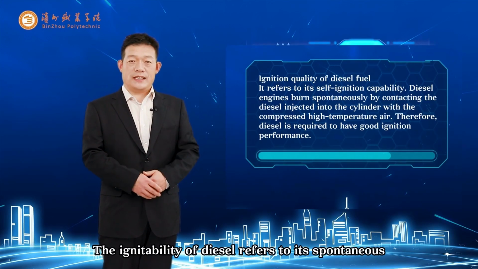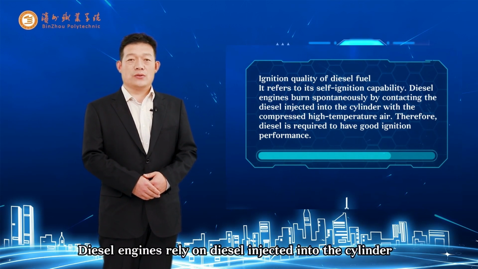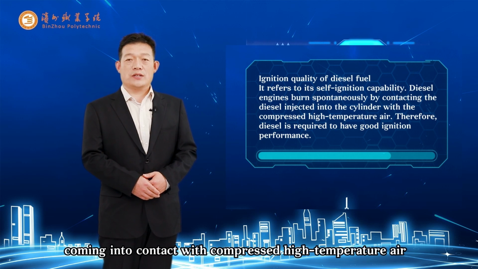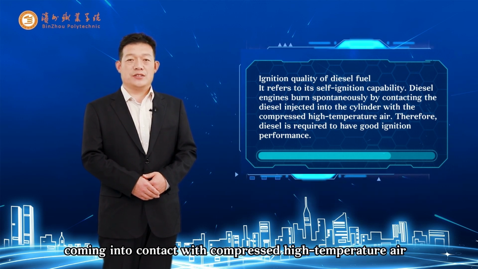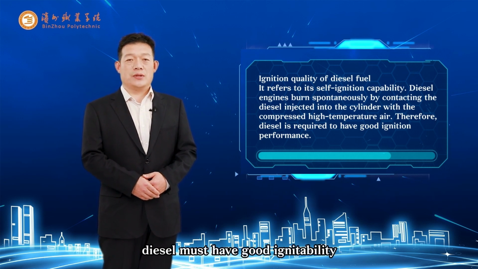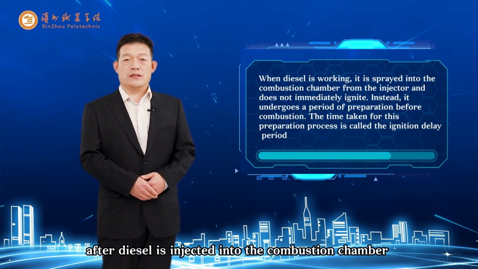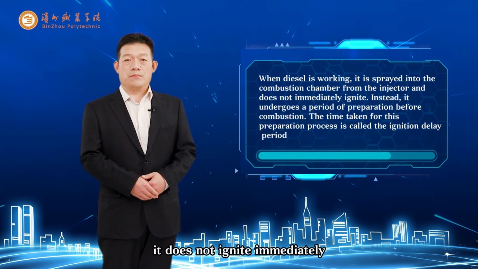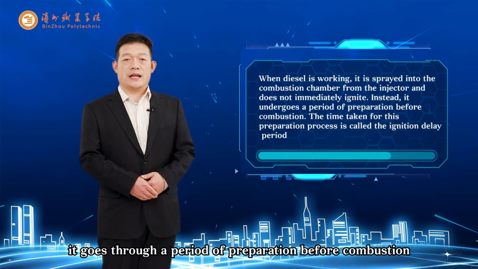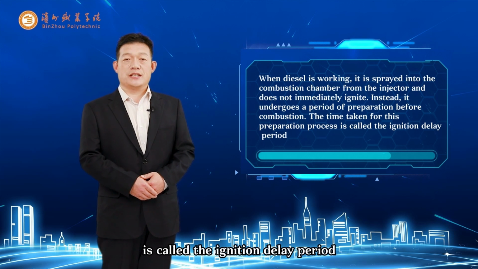The ignitability of diesel refers to its spontaneous combustion capability. Diesel engines rely on diesel injected into the cylinder, coming into contact with compressed high-temperature air to ignite spontaneously. Therefore, diesel must have good ignitability. During diesel engine operation, after diesel is injected into the combustion chamber by the injector, it does not ignite immediately. Instead, it goes through a period of preparation before combustion. The time taken for this preparation process is called the ignition delay period.